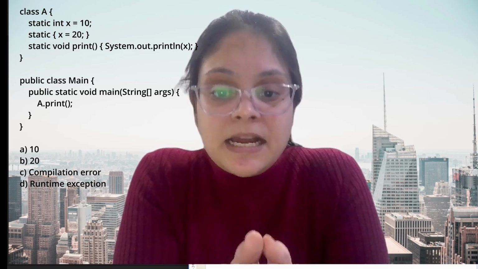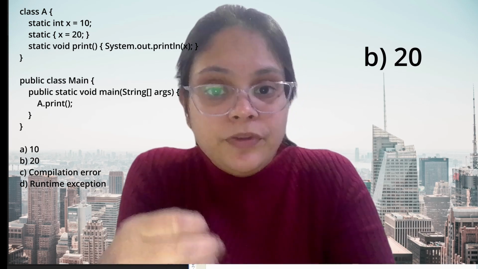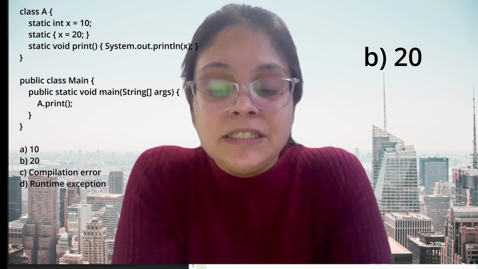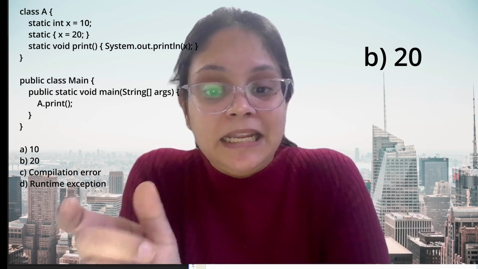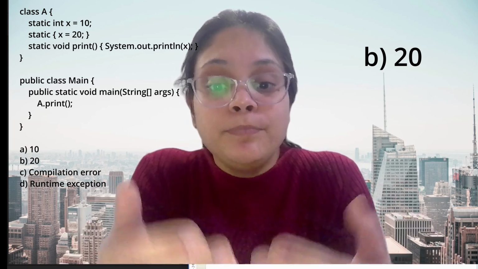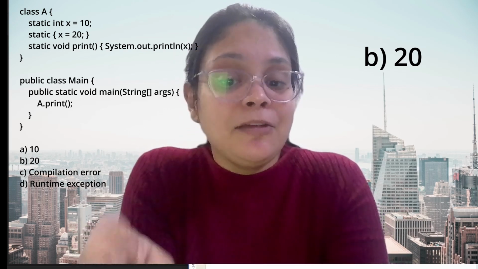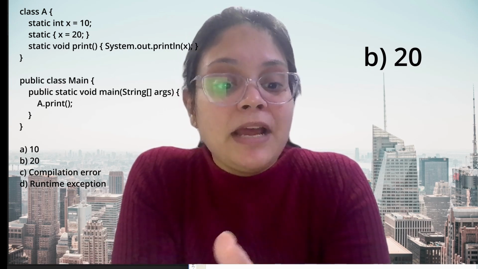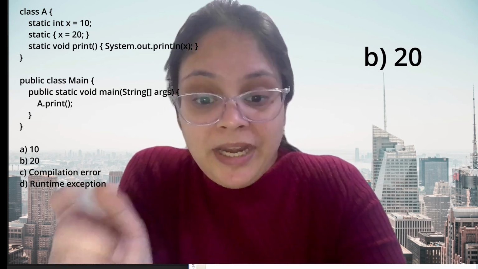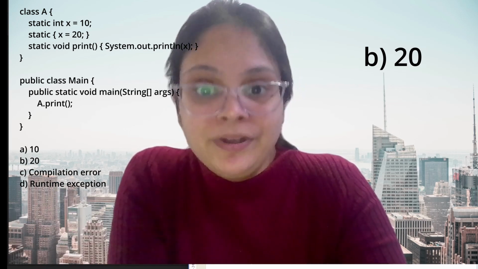So guys, the answer for question number 3 is 20. Why? Because we know that it is written inside the static initializer block. This x is not final, it is only static. We can change the value of this x, but as soon as your class is loaded, before your main, the static blocks are going to be invoked. So in that case, your value of x is going to be initialized to 20, and if you print the value of x, it is going to print 20 only. How many of you got that right, guys?